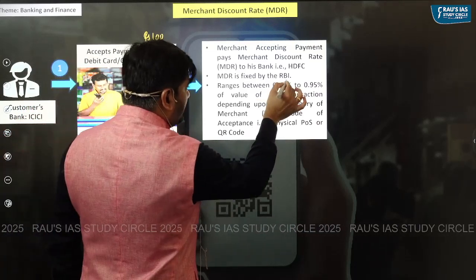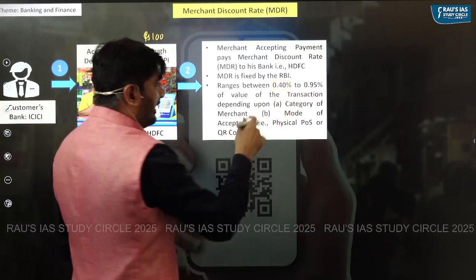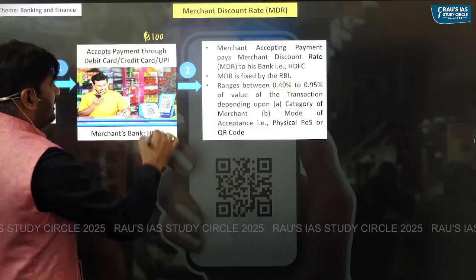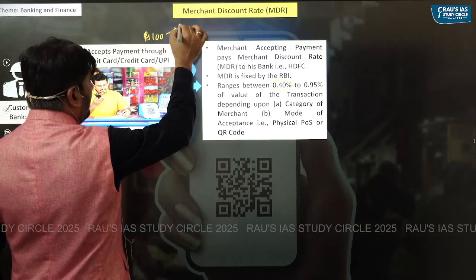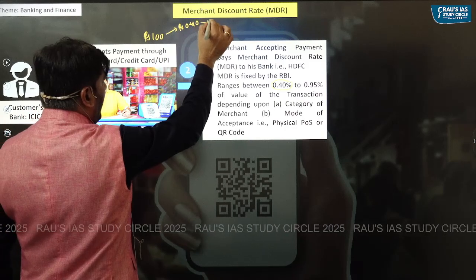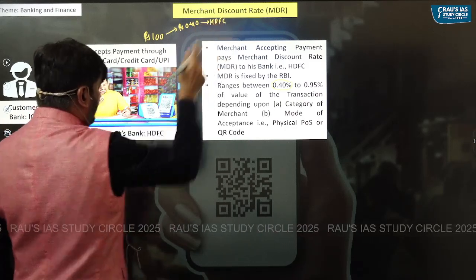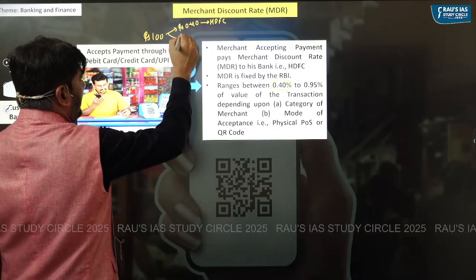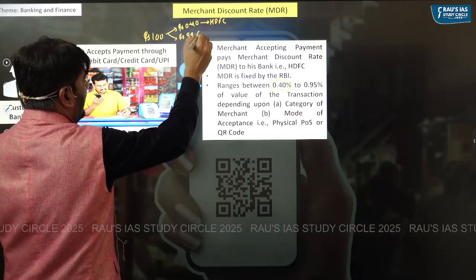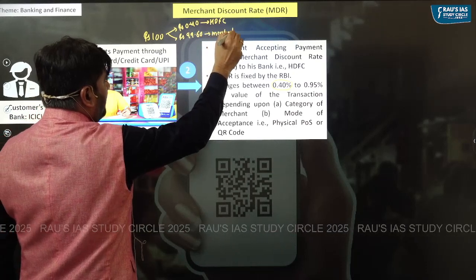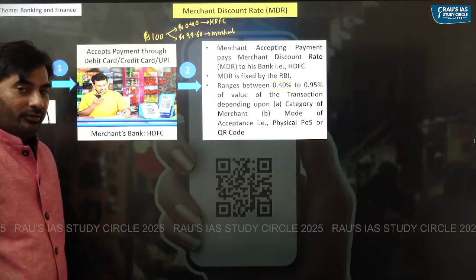And let's say the merchant discount rate is fixed at 0.40%. So out of this 100 rupees which I'm accepting, 0.40 rupees I would have to pay to my bank, which is in this case HDFC. So how much money will I be left with? I will be left with 99.60. This is the money which I will actually be left with.